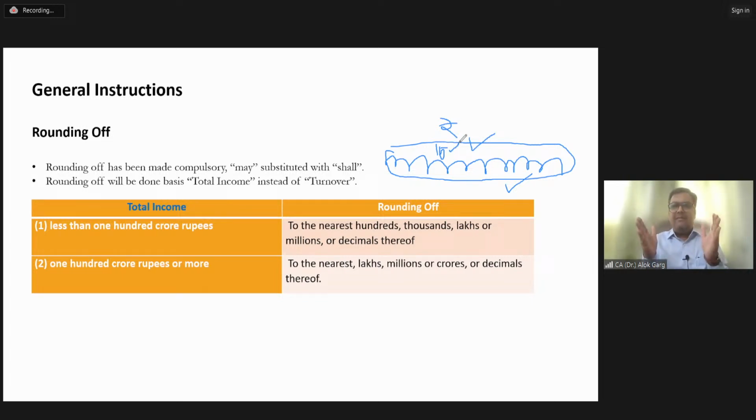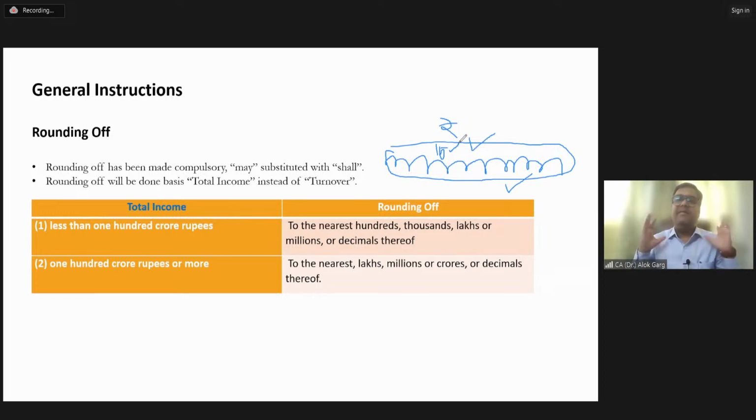You will be easily able to read that, and you will understand, oh, Reliance turnover is 15 lakh crore. So they have given the crore as a unit. Their net profit is, let's say, 35,000 crore. So they have given this crore as a unit, and one can easily relate, oh, the net profit is 35,000.